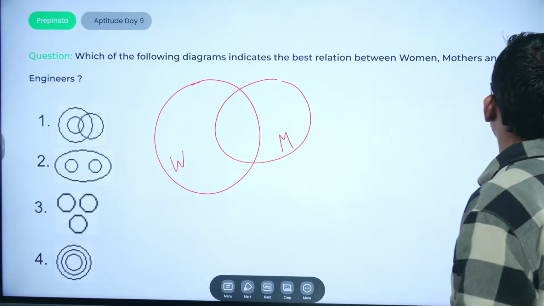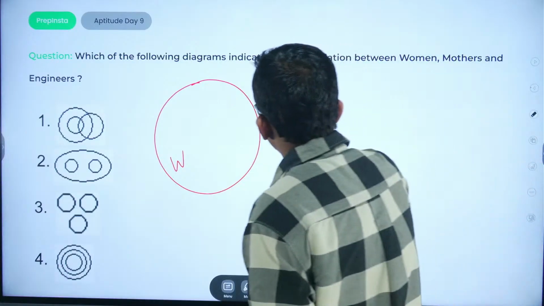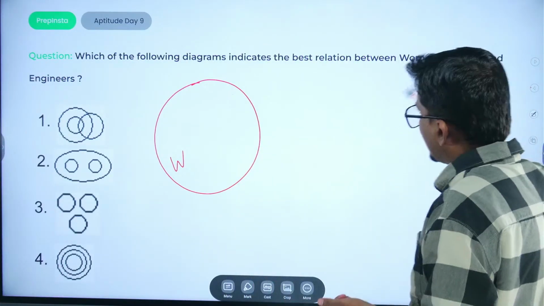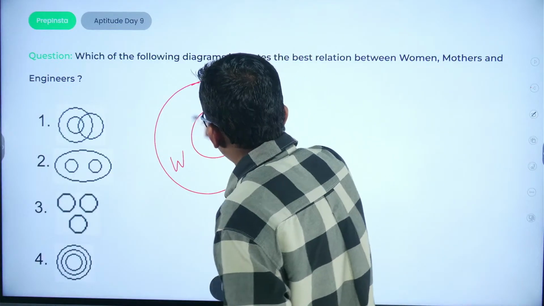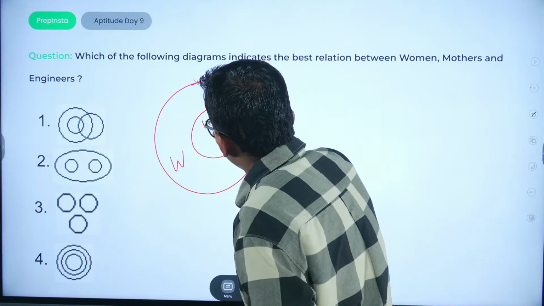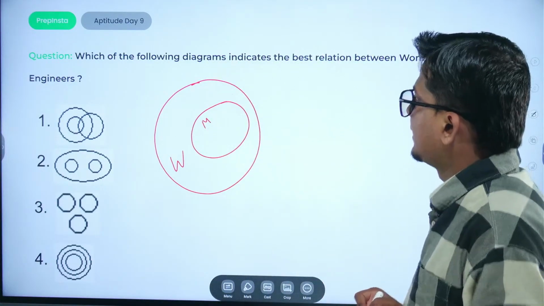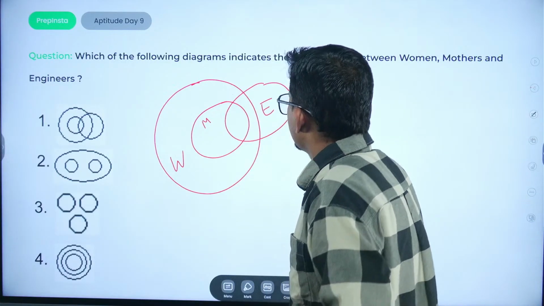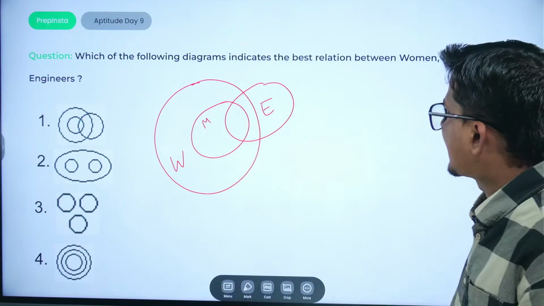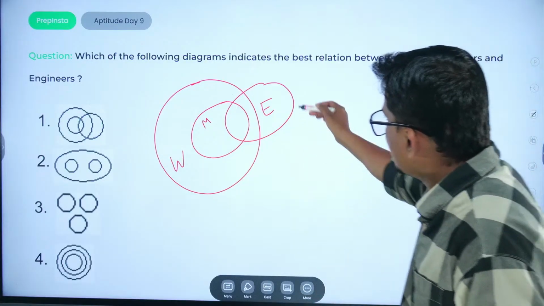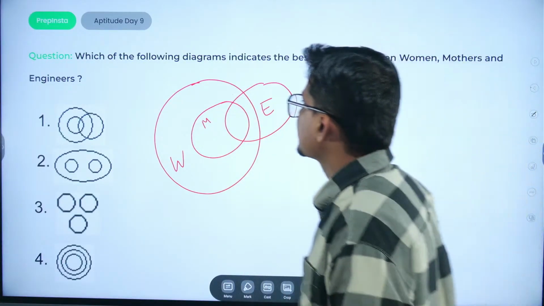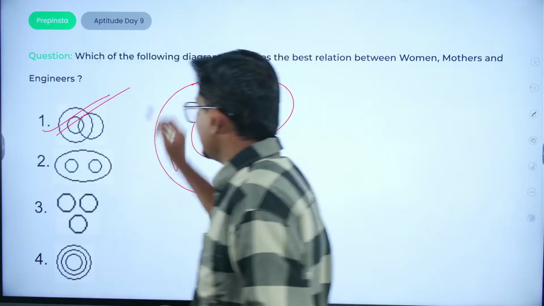Okay, I'm sorry, this should be inside, right? Because a woman can be only mother, right? And out of the whole engineers, some can be mother, some cannot be, and out of whole engineers, some can be women, some can be men only. So right option to this particular question would be option number 1.